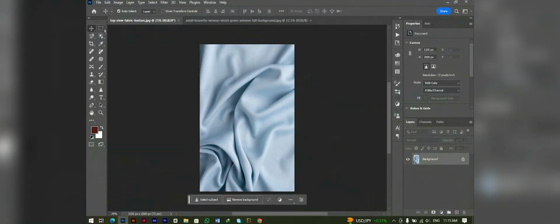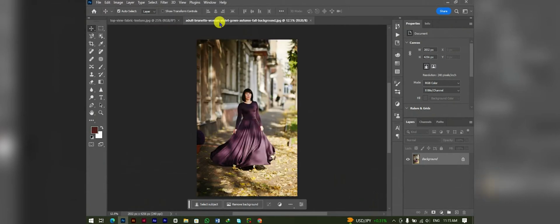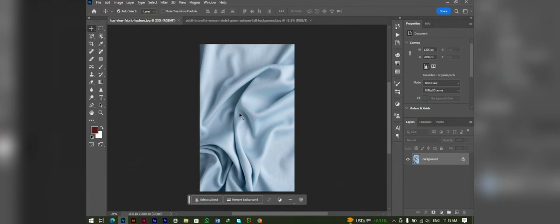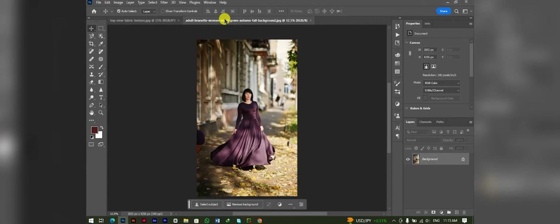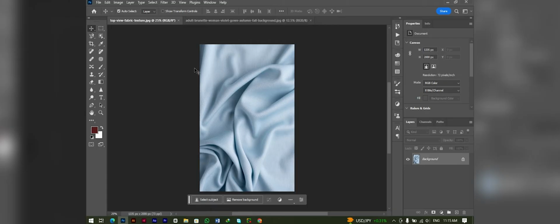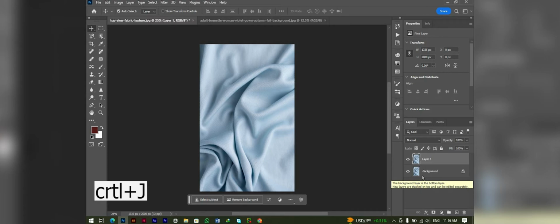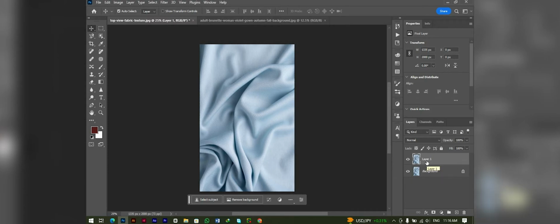So here we are on our computer screen in Photoshop and you can see here are two images. First of all, I will teach you how to apply a fabric mockup on this simple image, and then we will go to this image and apply our design to turn into a fabric mockup on this model. So let's get started. In this image, first of all I have to duplicate that layer. For this purpose, hit Control or Command J, and here is our another layer.